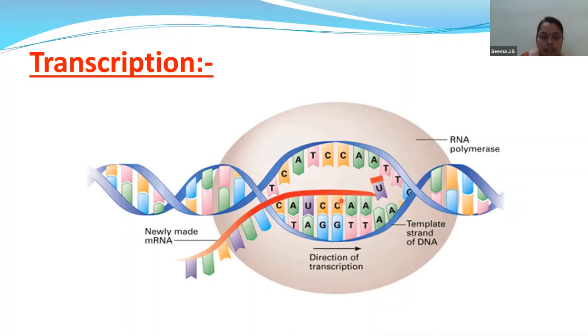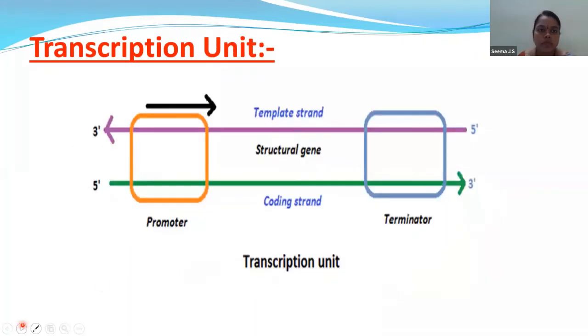In the process of replication, that is in DNA replication, the total DNA of an organism will get replicated. But in transcription, only a segment of the DNA will get copied. So that is one point which you have to remember. Children, this is the transcription unit which is present in our syllabus, and similarly this image is present in our textbook also. So what are the parts? That is the promoter, the structural gene, and the terminator gene.